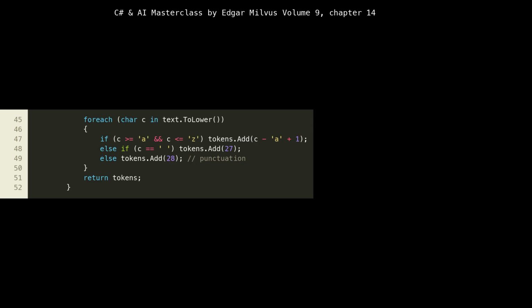The loop from lines 45 to 50 demonstrates a very basic character-to-ID mapping. We convert the input to lowercase for consistency, then assign arbitrary integer IDs, A to Z get 1 to 26, space gets 27, and punctuation gets 28. This simple mapping serves as a placeholder. The choice of token IDs and their mapping to actual sounds is determined by the specific acoustic model being used. A more advanced tokenizer would handle capitalization, numbers, abbreviations, and complex linguistic rules to ensure accurate pronunciation.